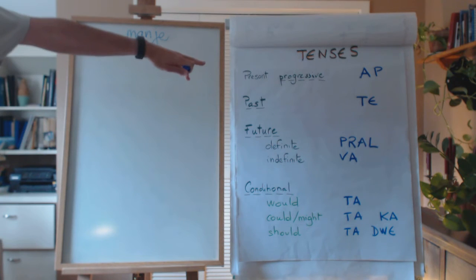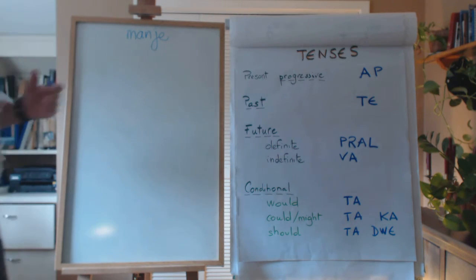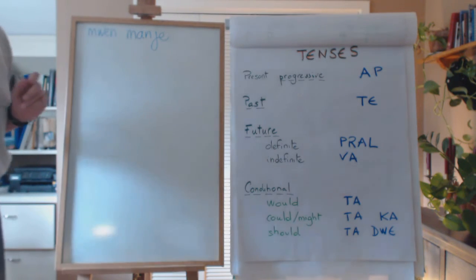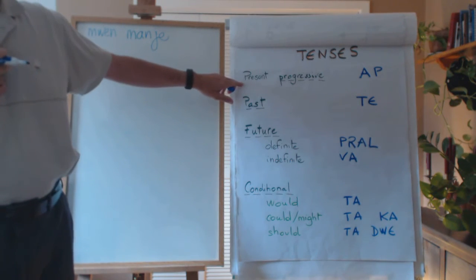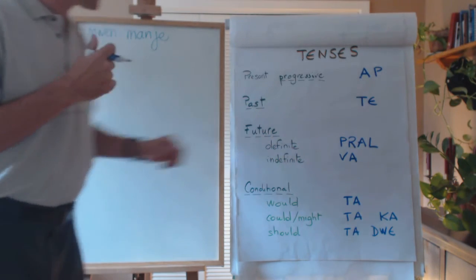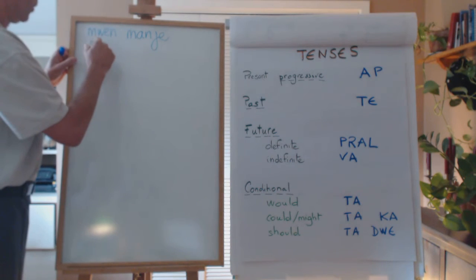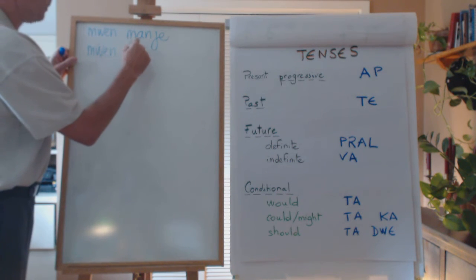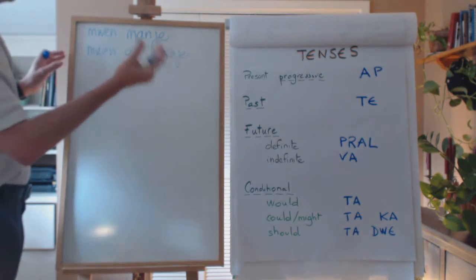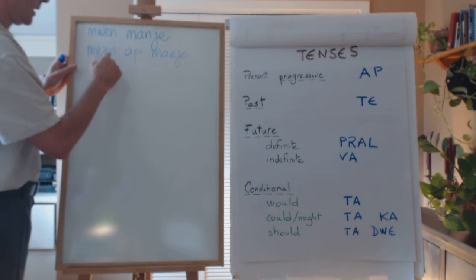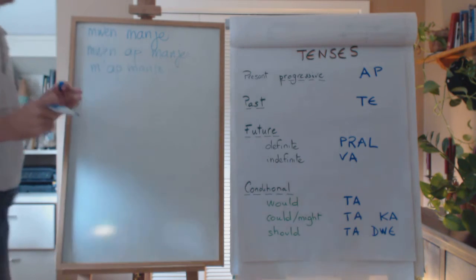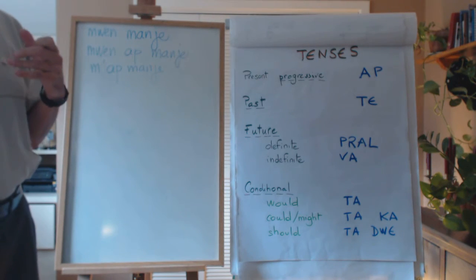If I want to say, I eat, I will say moi manger. If I want to say I am eating, we use a marker, ap, and you will say moi ap manger, and with the contraction it becomes map manger, and it means I am eating.